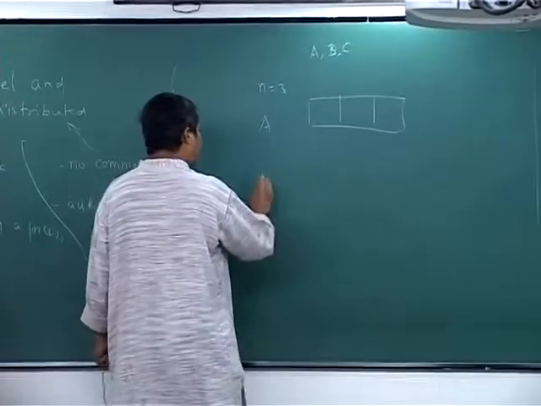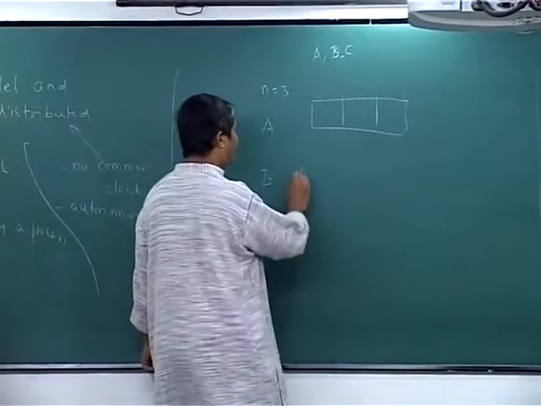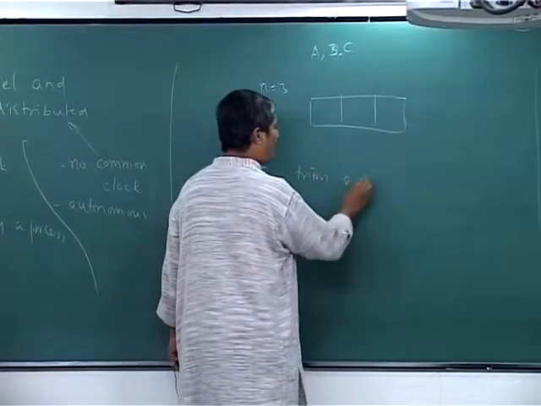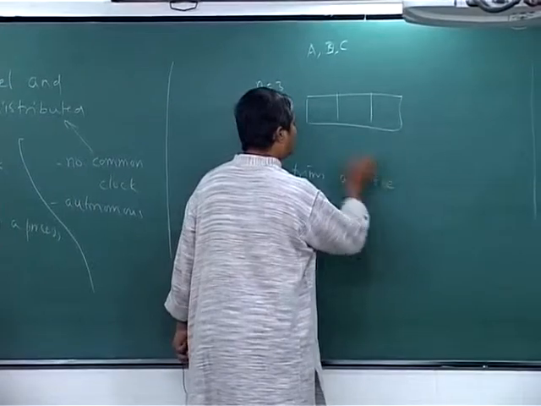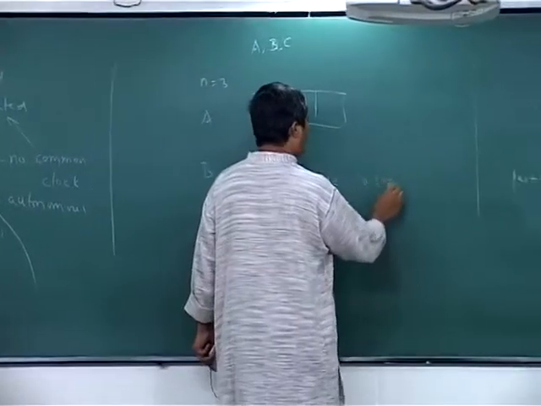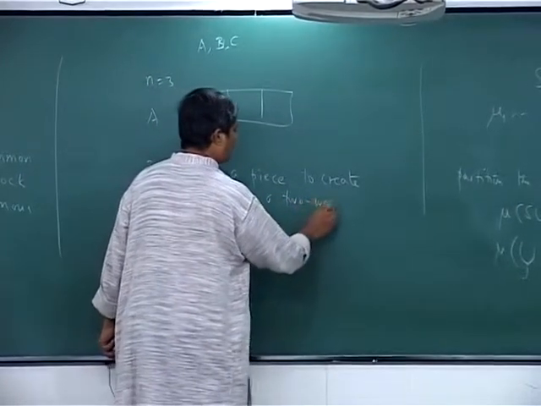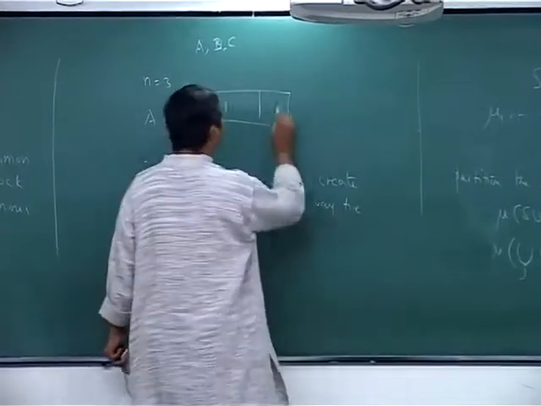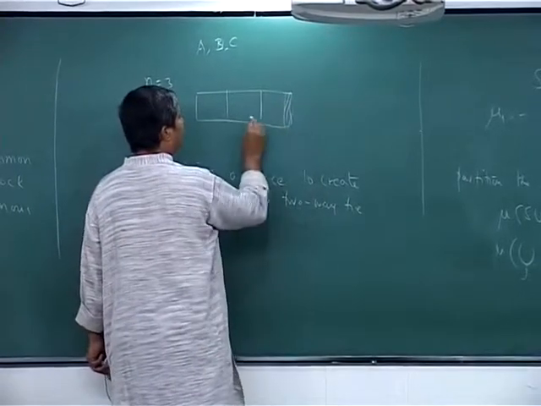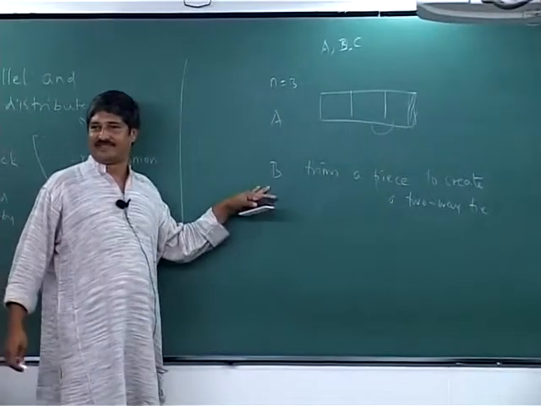Then B comes in and trims a piece to create a two-way tie. For instance, he trims this piece so that these 2 pieces are equal according to B.